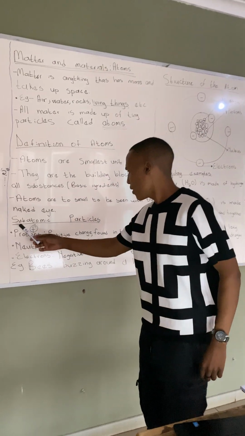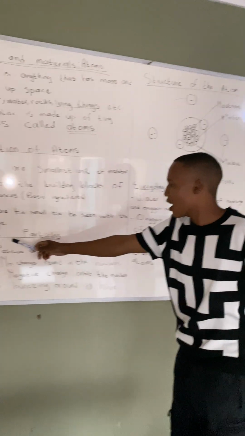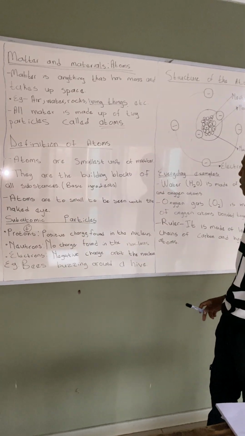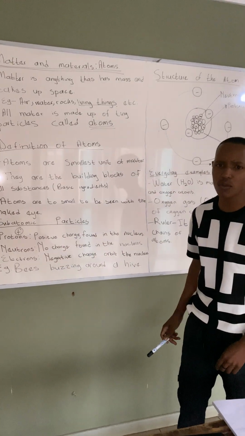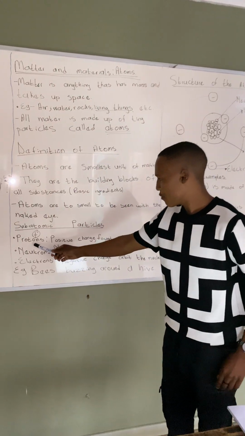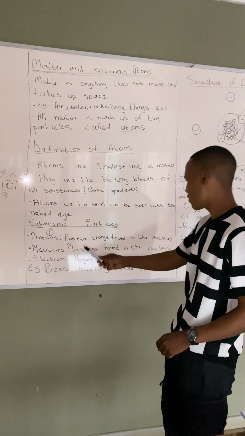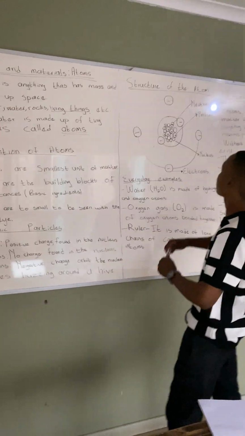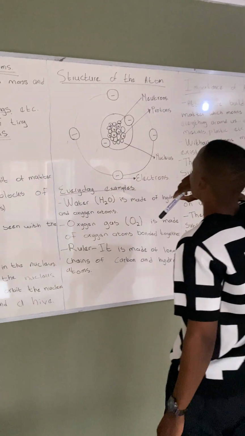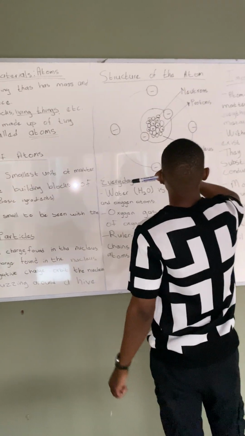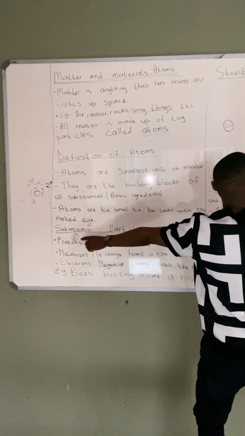So, the basic structure of an atom has subatomic particles. Each subatomic particle has its own sign. So, we have protons. Protons have a positive sign. Since protons have a positive sign, they are found inside the nucleus. From our diagram, you can see the structure of an atom. It consists of subatomic particles. Here is the proton. Proton, it has what? A positive sign.